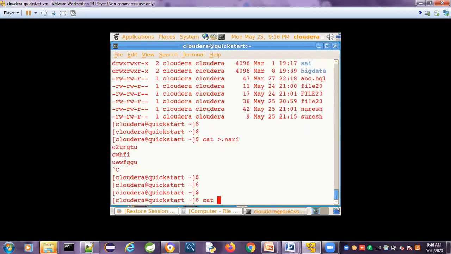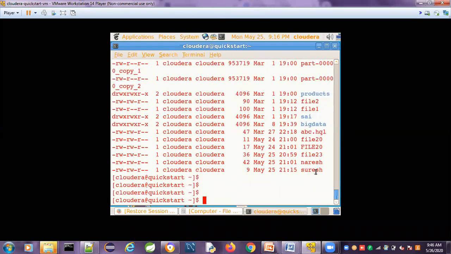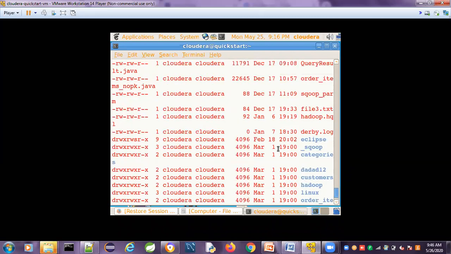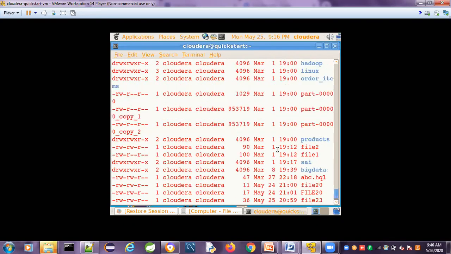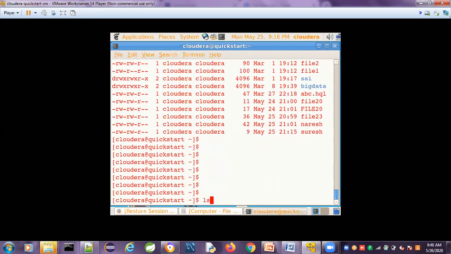Now you can use ls. Just now I created the file, right? But it is not present. I created the Nari file, but before creating it I put the dot, making it a hidden file. Now it is not appearing. I want to see the hidden file.